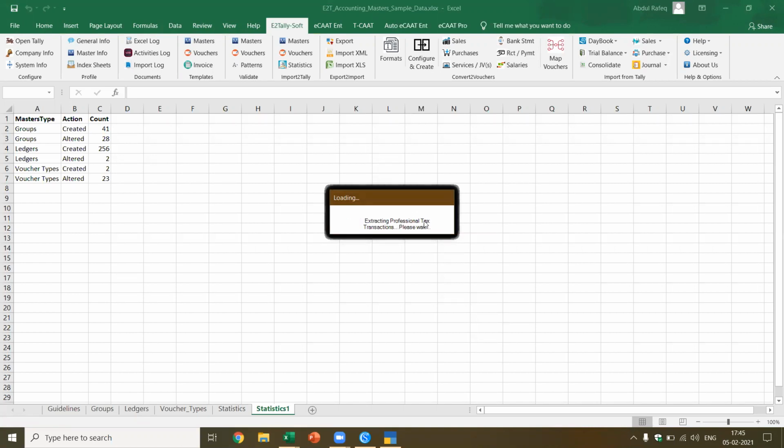So I can kill Tally and close this process, but I want to finish this process. Let's say it takes a few seconds. Let me close this. Now, if there are any errors or bugs you find, please inform us. We'll see that it is rectified. And every month we have a release. In the new release, we'll ensure that this is rectified. Now, the other option is instead of doing this, I can just go and kill the process. I want to show you the report. That's why I'm just running through this.